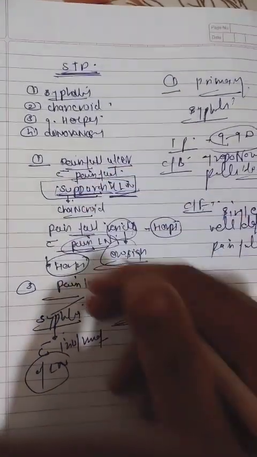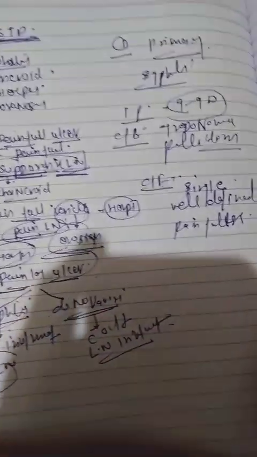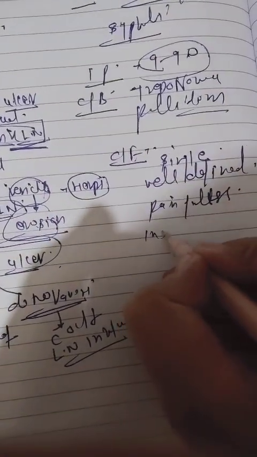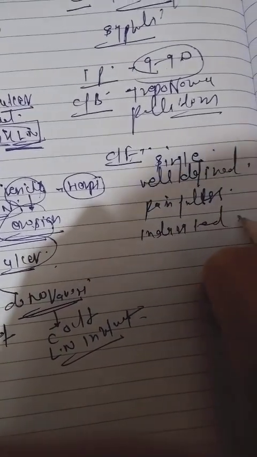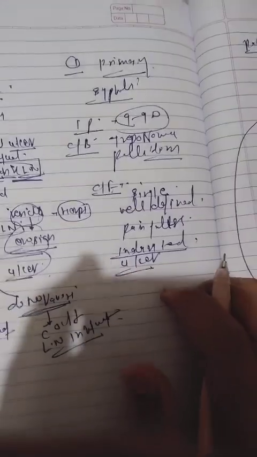Before this I discussed that the painless ulcer is seen in syphilis and donovanosis. Single well defined painless indurated ulcer. Indurated means slightly raised. So these are the clinical features of primary syphilis.